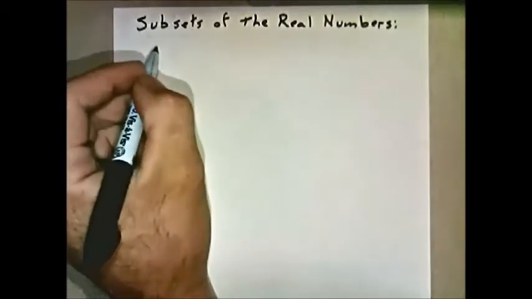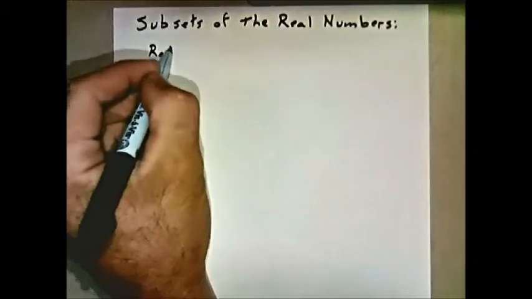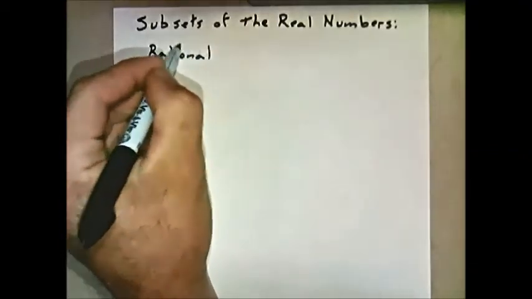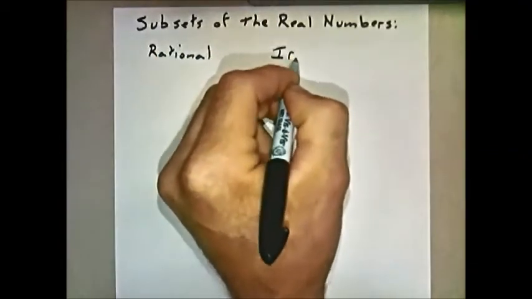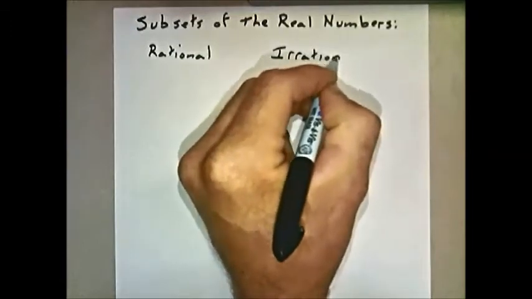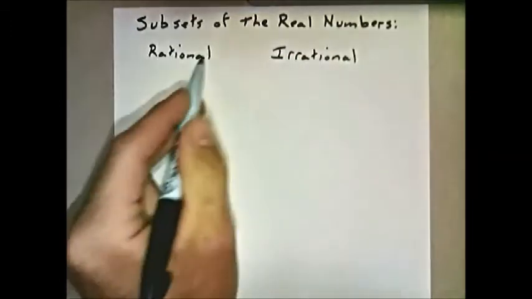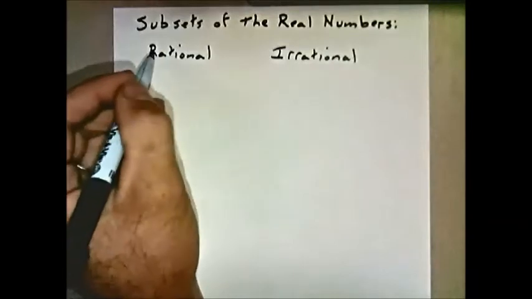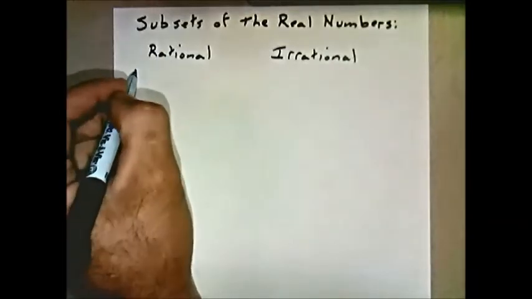The subsets we're going to begin with are rational numbers and irrational numbers. Rational numbers are any types of numbers that can be written as a fraction.